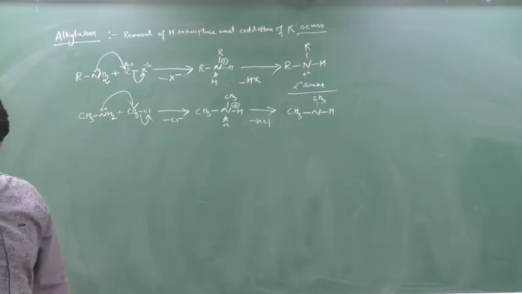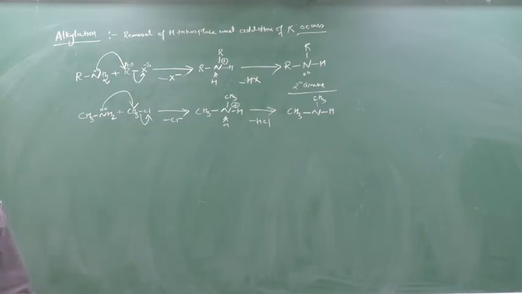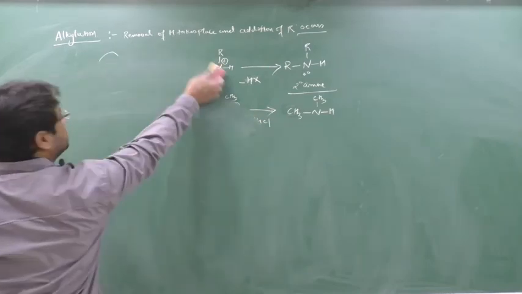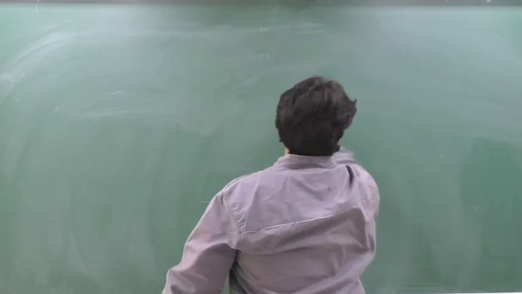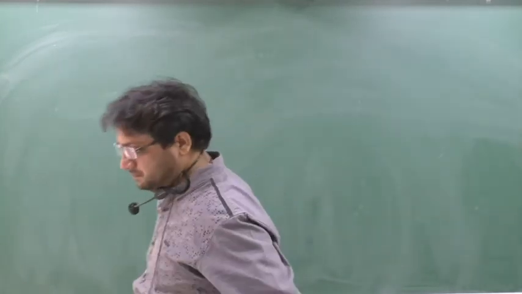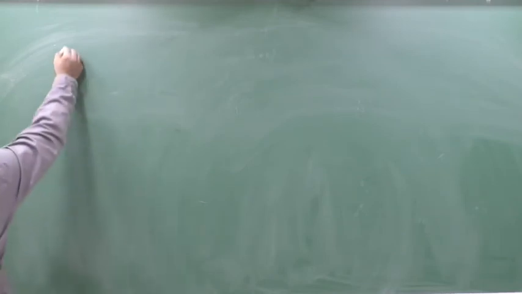Done? Next we are going to see acylation. Acylation is not complicated, but a bit tough. Not a bit tough also, we cannot say that, but you check it out. So we have done this. Next we can write down acylation.